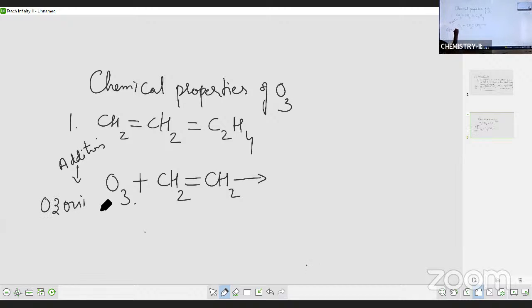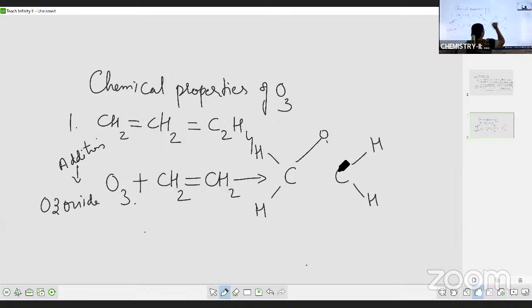Now, ozone plus ethylene. आपको क्या करना है? It is addition reaction. मतलब 3 atoms of oxygen you have to add to the ethylene, right? So this is carbon. In order to explain the mechanism, I am writing in this form, students, so that easily you can understand the mechanism, right? So we have got 3 oxygen atoms. आपके पास 3 oxygen atoms है. तो एक ऑक्सीजन एटम को आप ऊपर में ऐड करना है और बाकी के 2 ऑक्सीजन एटम्स को नीचे ऐड करना है. Right, students?